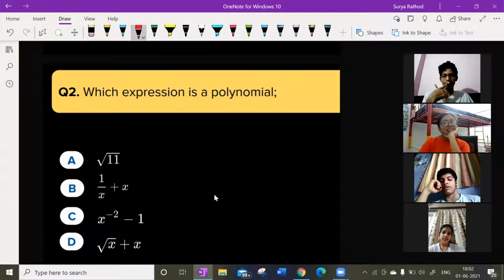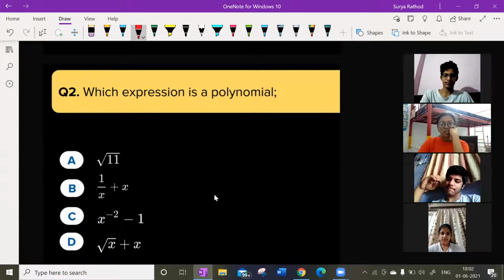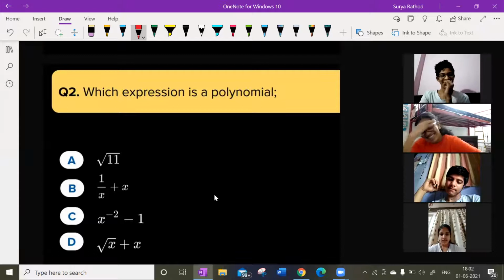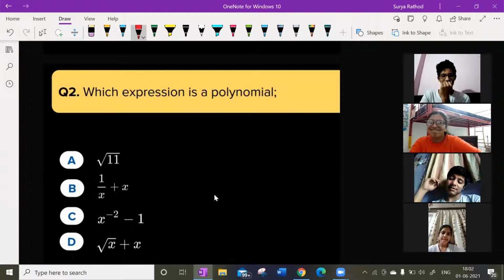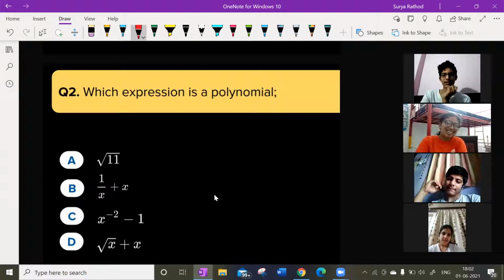Arvind said yes, but Amrut is saying he doesn't think that. So what's your opinion on that? What's your answer, Amrut? And Anjali is also not giving her vote for A. She is electing some other option among A, B, C, D. Please tell me, which option are you going to choose? Sir, I actually didn't read the question properly. Sir, every option looks the same. No, wait. One second. I selected which is not a polynomial.